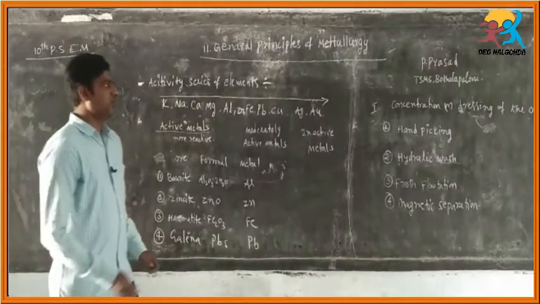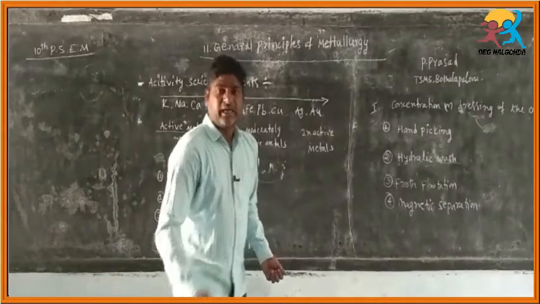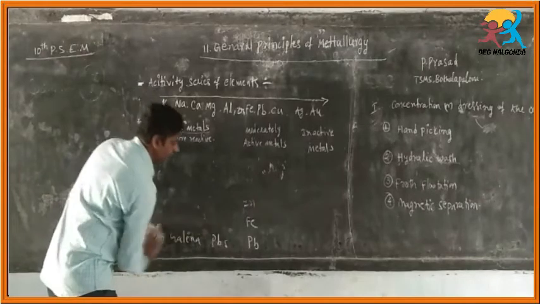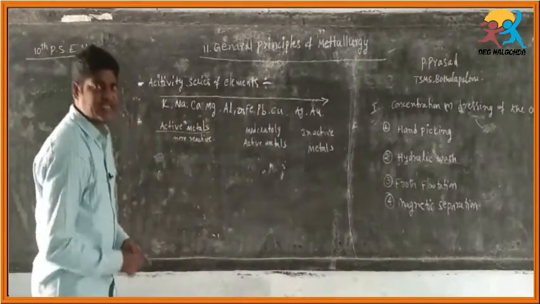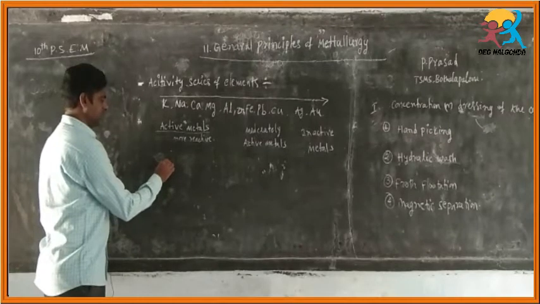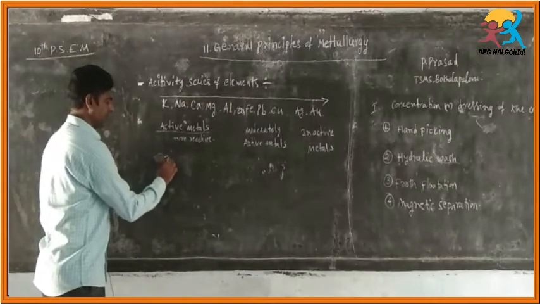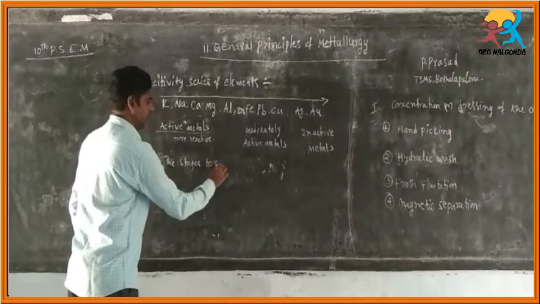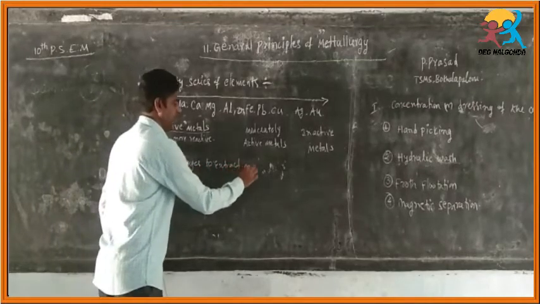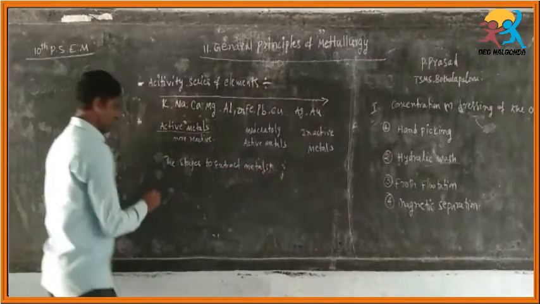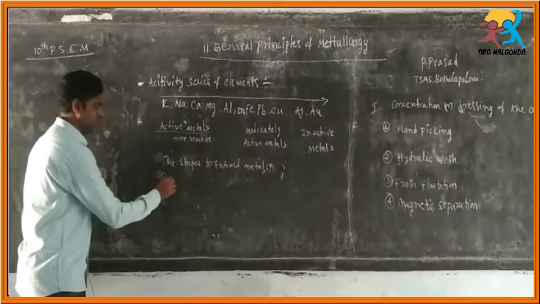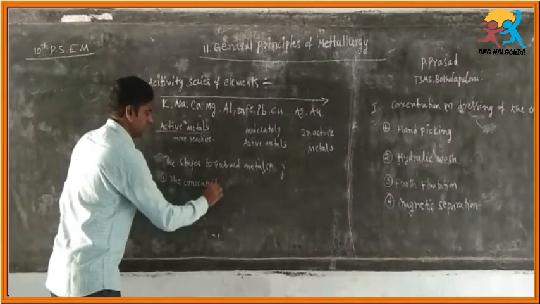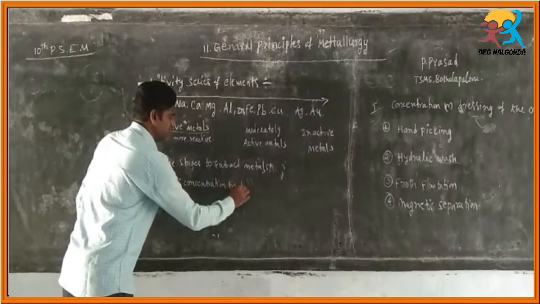Next we have to discuss the stages in the extraction of metals. There are 3 stages. The first one is concentration or dressing.